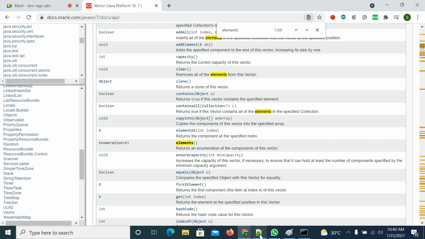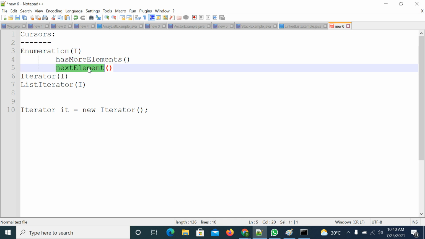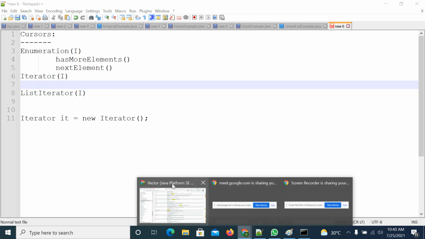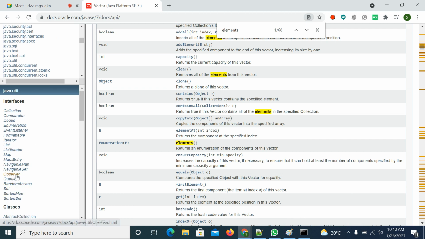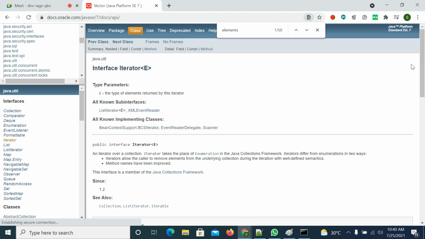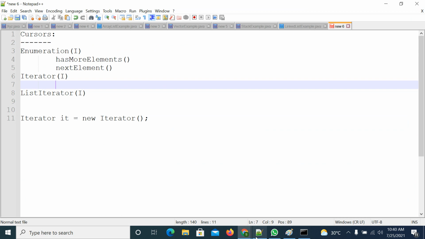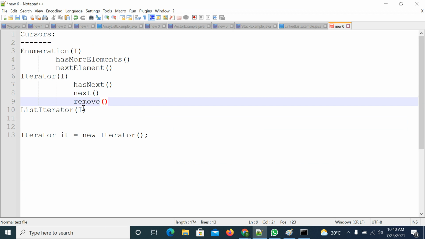First we will see what methods are available. The Enumeration methods are hasMoreElements and nextElement. Then the Iterator interface methods. First try to see what methods are available. In the Iterator interface, try to note down the method names. Here you have three methods: hasNext, next and remove.